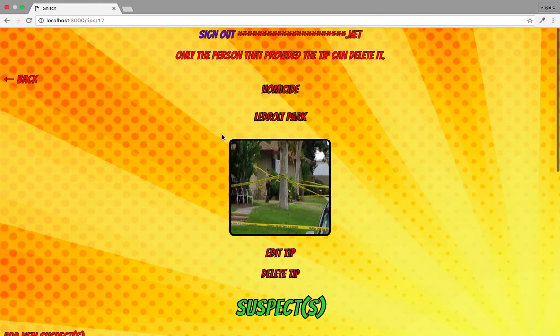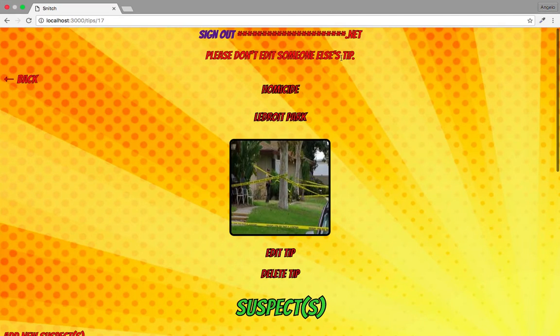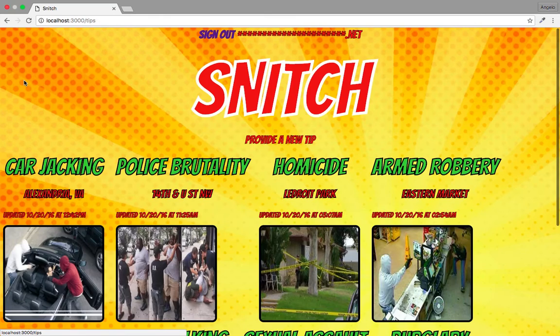So if I hit delete, a flash message pops up that says only the person that provided the tip can delete it. In other words, I never provided this tip, so I can't delete it. And I also can't edit it. If I try to edit the tip and hit update, it says please don't edit someone else's tip. So I provided that functionality in there as well.